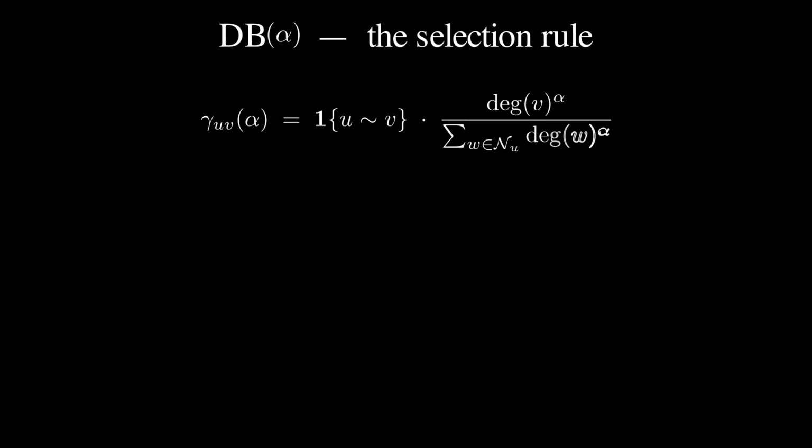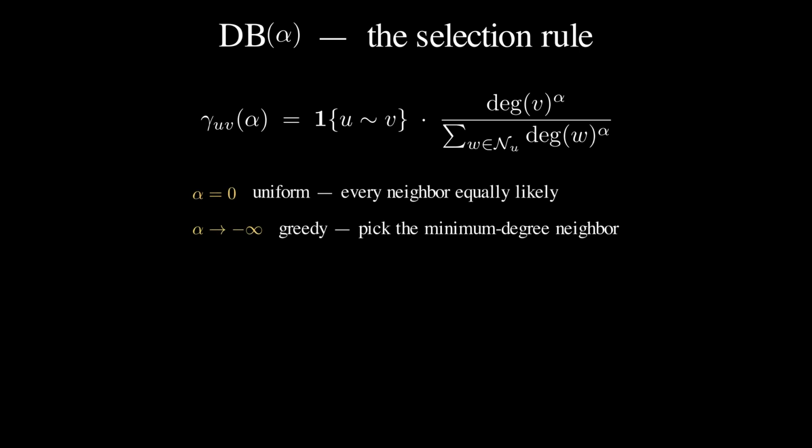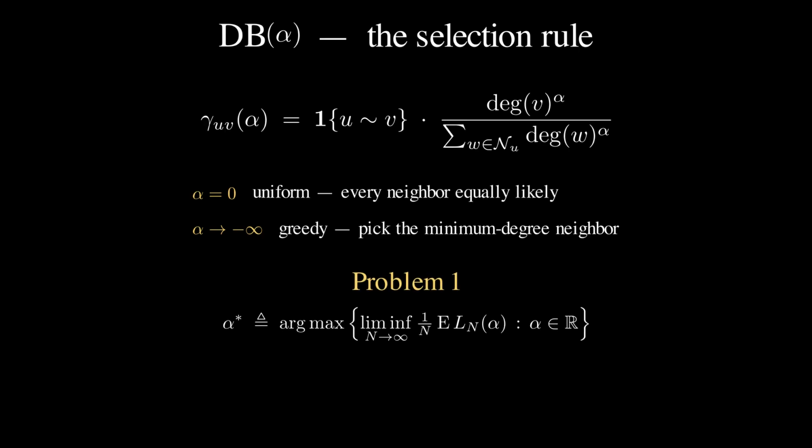The DB alpha family parameterizes the grant rule by a single number alpha. Sender U draws a neighbor V with probability proportional to the degree of V to the alpha, normalized over its neighborhood. The parameter sweeps two extremes. Alpha equals 0 gives uniform selection. Every neighbor is equally likely. Alpha tending to negative infinity gives a greedy selection. Always pick a minimum degree neighbor. The paper proves alpha greater than 0 is bad and excludes it from the analysis. The optimization target is alpha star, the exponent that maximizes, in the large n limit, the expected fraction of receivers that get matched.